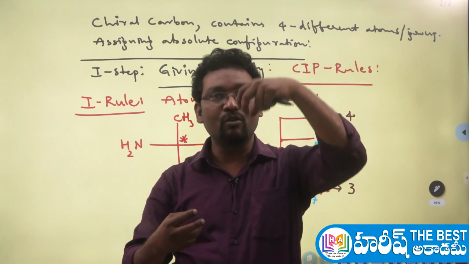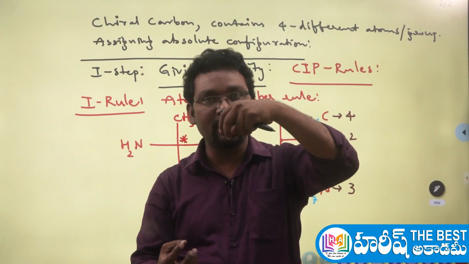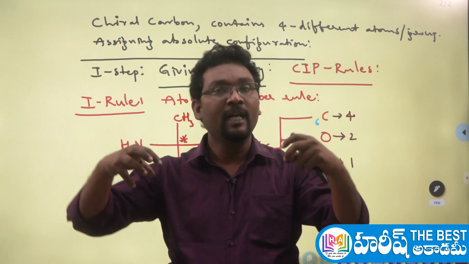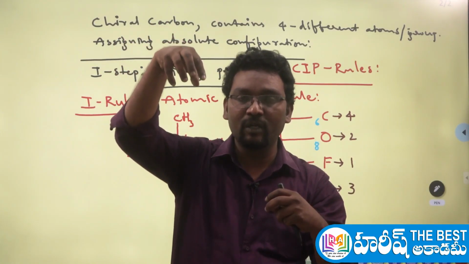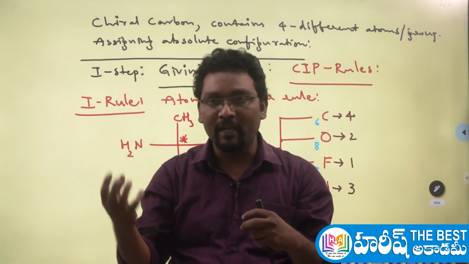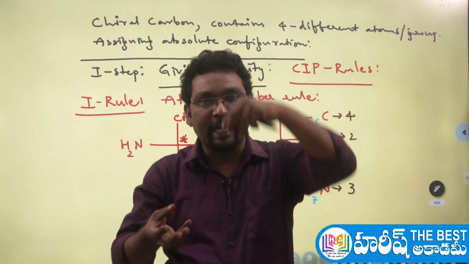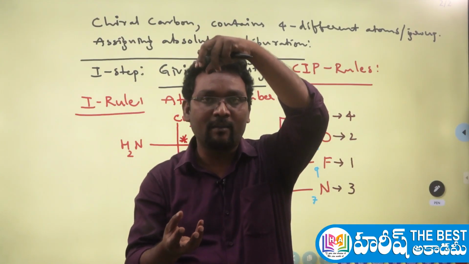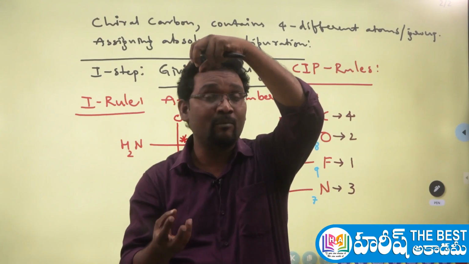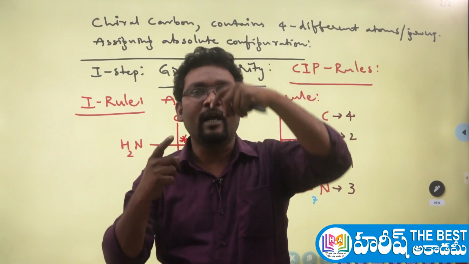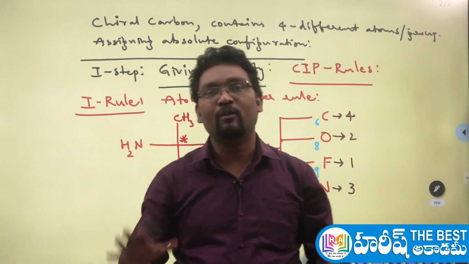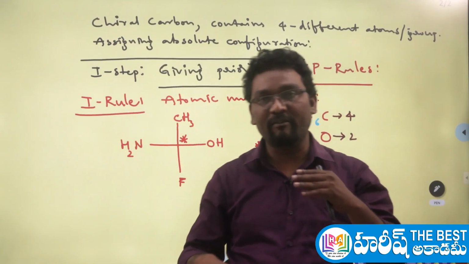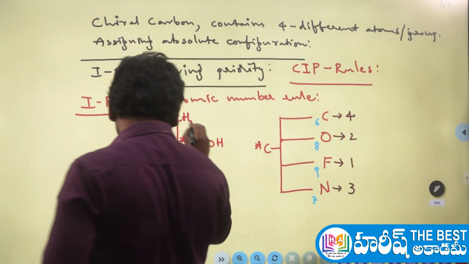Later, the most oxidized group at the 2 terminals will be there. In the parent chain, 2 terminals will be there, so the most oxidized group should be at the top of the vertical line, and the other terminal at the bottom. In between these 2 terminal carbon atoms, non-terminal carbons are there, so the bonds at the non-terminal carbon atoms will be represented on the horizontal line. That is called the Fischer formula. So this is a Fischer projection formula.